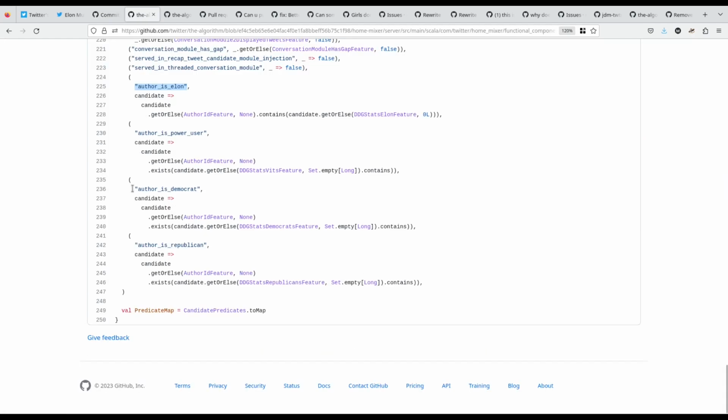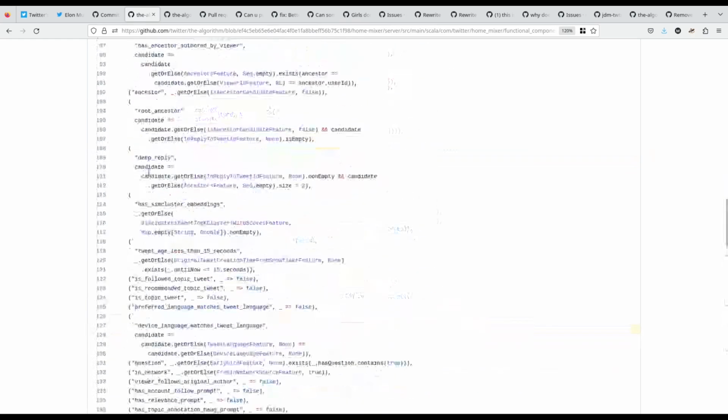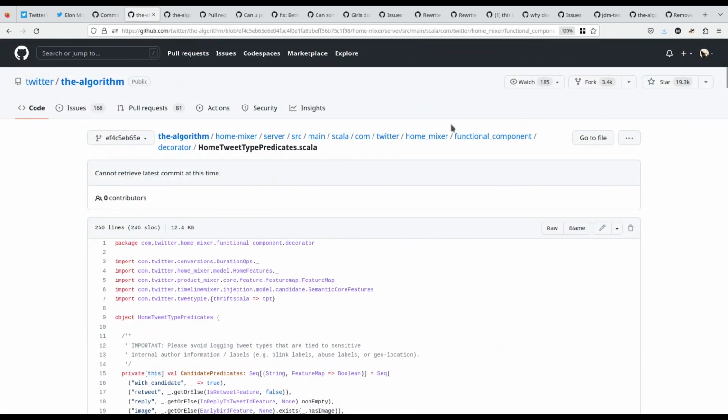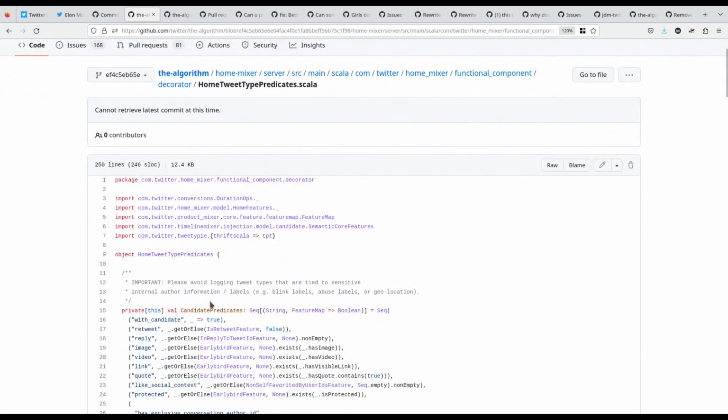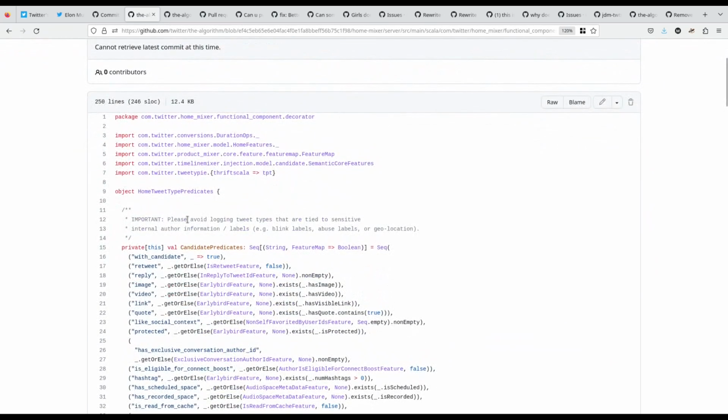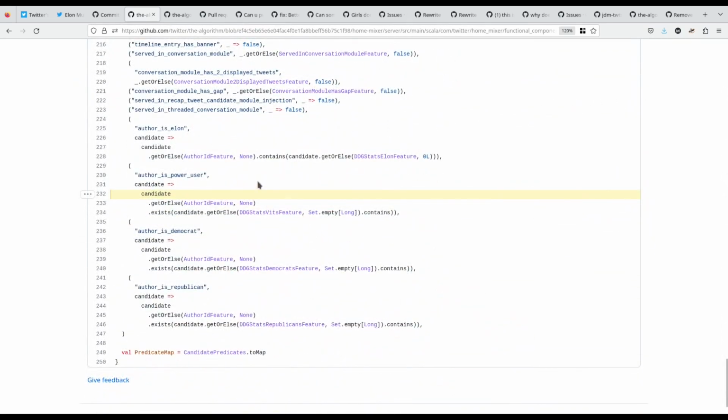But yeah, there were some slightly sussy things that people immediately noticed in the code that was released. So in this file over here, which seems to contain some information for logging certain types of tweets, all the way near the bottom, they have this: author is Elon, which means that yes, the big man himself was officially getting some kind of special treatment.